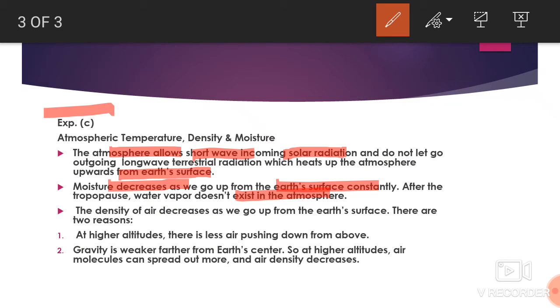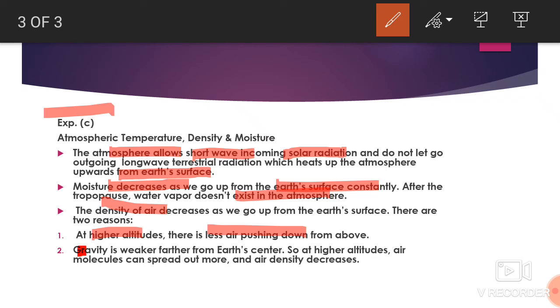The density of air decreases as we go up from the earth's surface, and there are two reasons behind it. As we go up, density decreases because near the earth the atmosphere is more dense, but as we go up it becomes rarer and rarer. At higher altitude, there is less air pushing down from above. Yes, because there is less pressure there. Gravity is weaker farther from the earth's center.